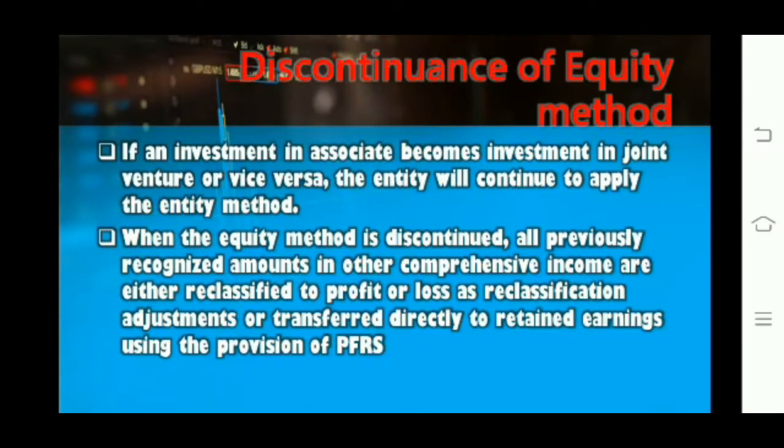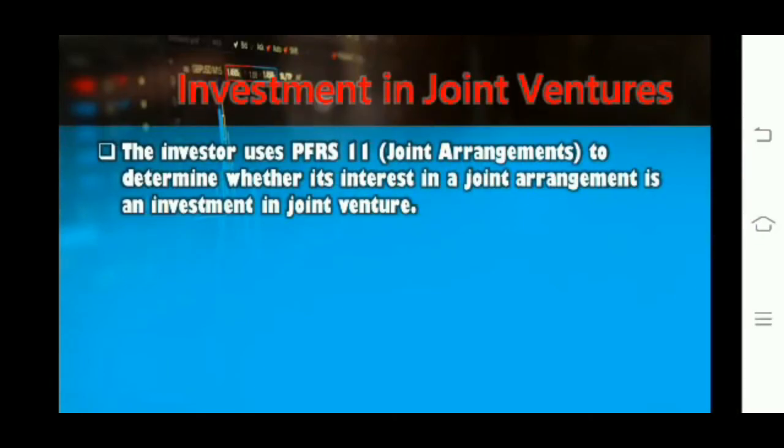If an investment in associate becomes an investment in joint venture or vice versa, the entity will continue to apply the equity method. When the equity method is discontinued, all previously recognized amounts in other comprehensive income are either reclassified to profit or loss as reclassification adjustments or transferred directly to retained earnings using the provisions of PFRS. The investor uses PFRS 11 Joint Arrangements to determine whether its interest in a joint arrangement is an investment in joint venture.